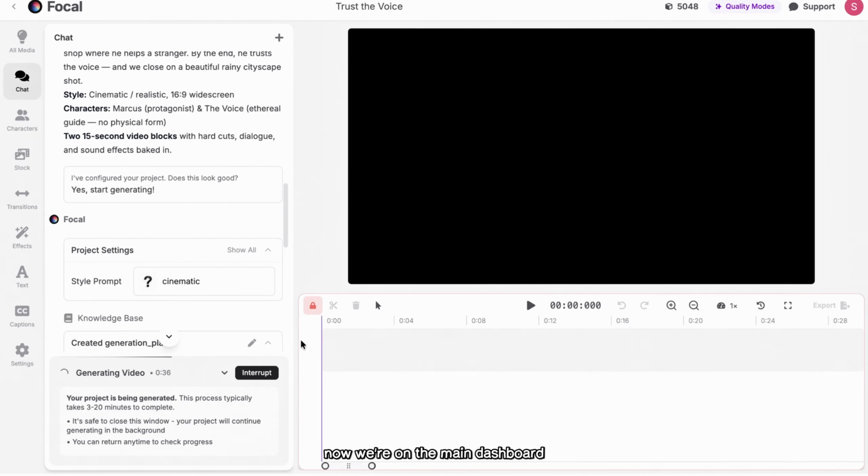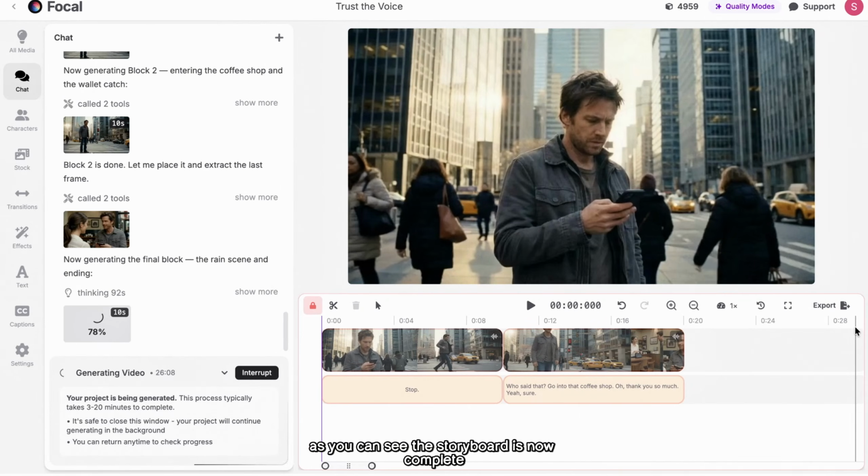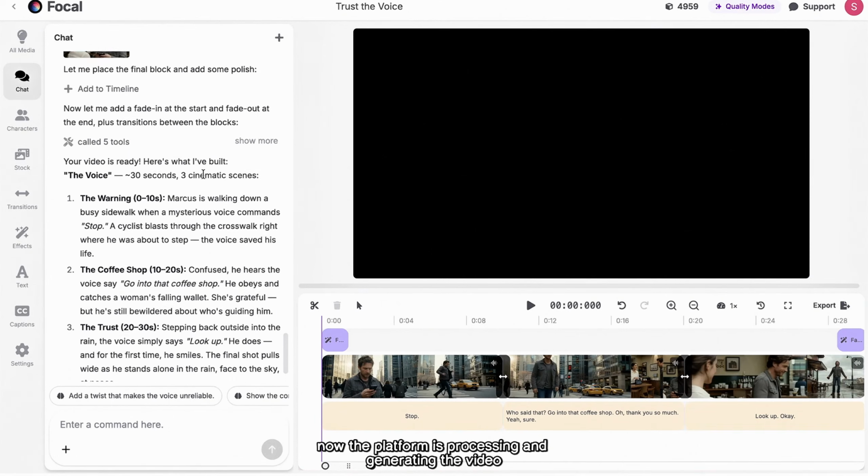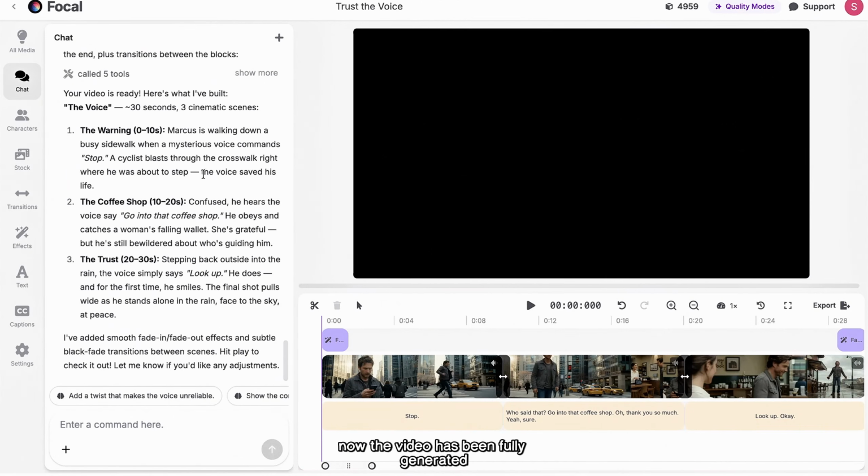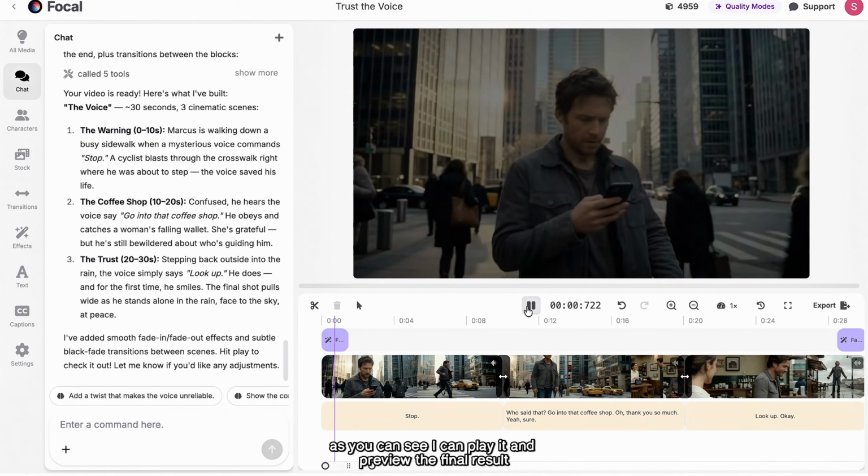Now we're on the main dashboard, the timeline view. Here you can access all the features while your video is being generated in the background. As you can see, the storyboard is now complete. All the images have been generated scene by scene. Now the platform is processing and generating the video. Now the video has been fully generated. As you can see, I can play it and preview the final result.